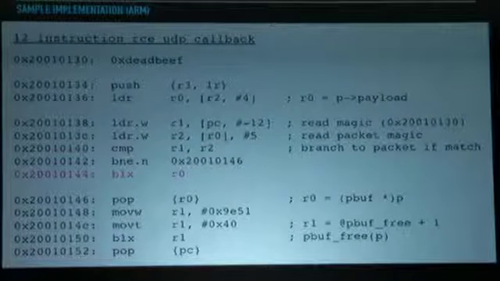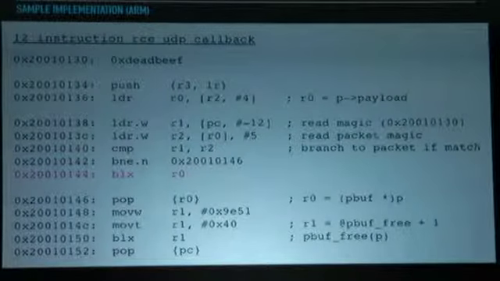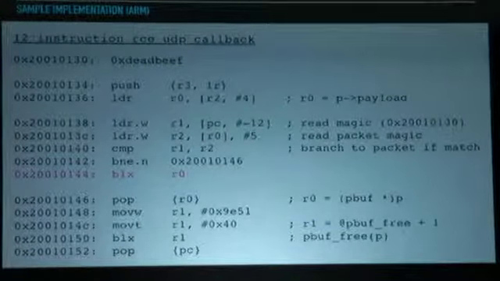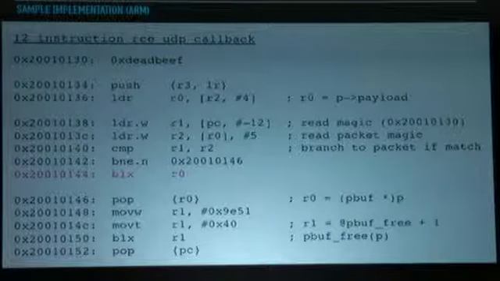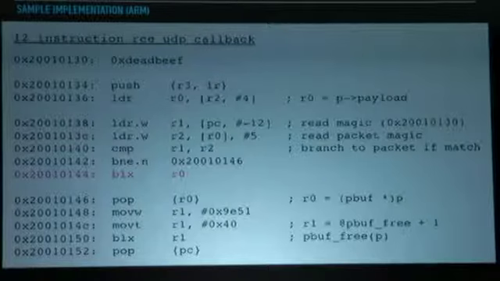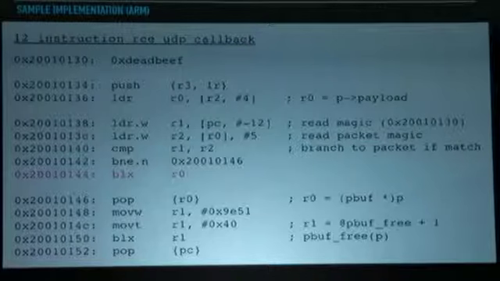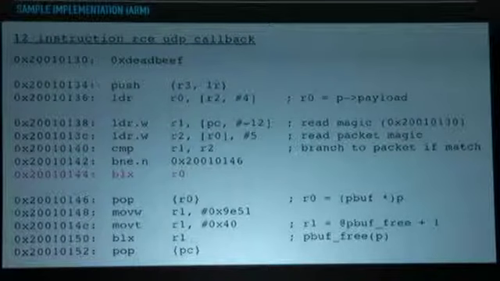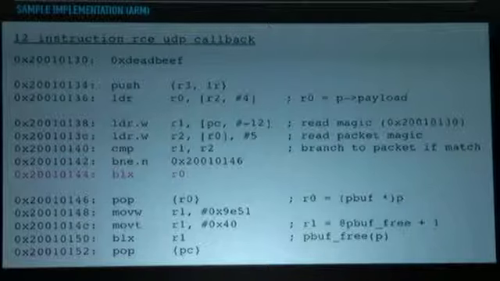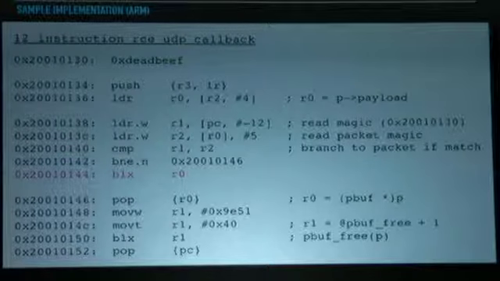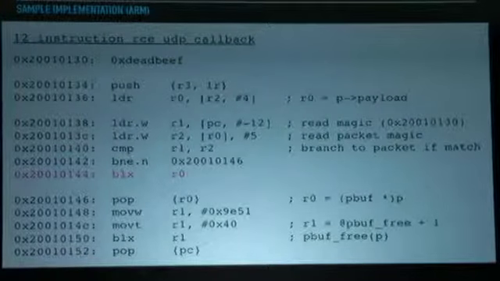And the next 5 instructions, this is where the logic of the callback is really happening. So the first thing we do is read the magic value from the beginning of this memory region. So we're reading from 2001, 0130, DEADBEEF, and storing that in R1. We then read the magic value out of the packet. We read those first 4 bytes. And we also increment R0 by 5, so we're ready to branch to it if the magic value matches. The third instruction there is doing a comparison to see if those magic values match. If they don't match, then it's going to go ahead and clean up. Otherwise, we see this BLX to R0. That's going to actually execute the packet.